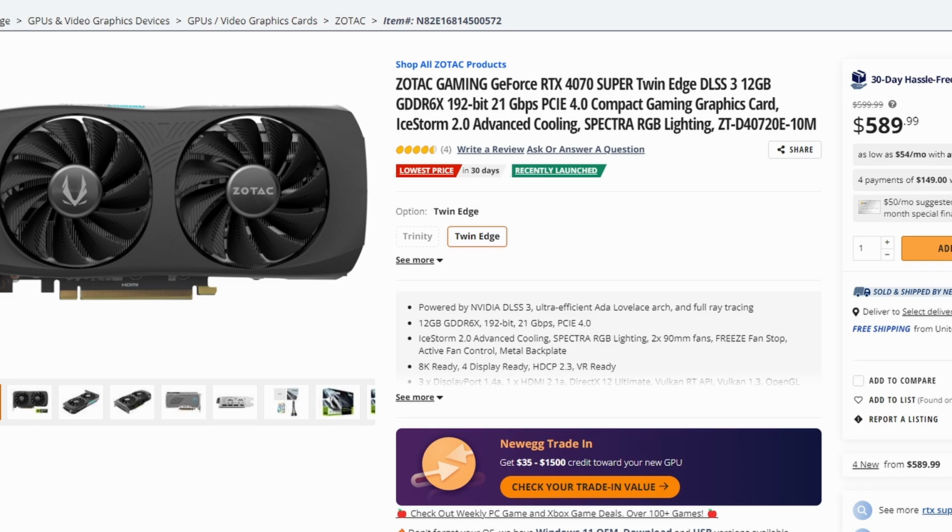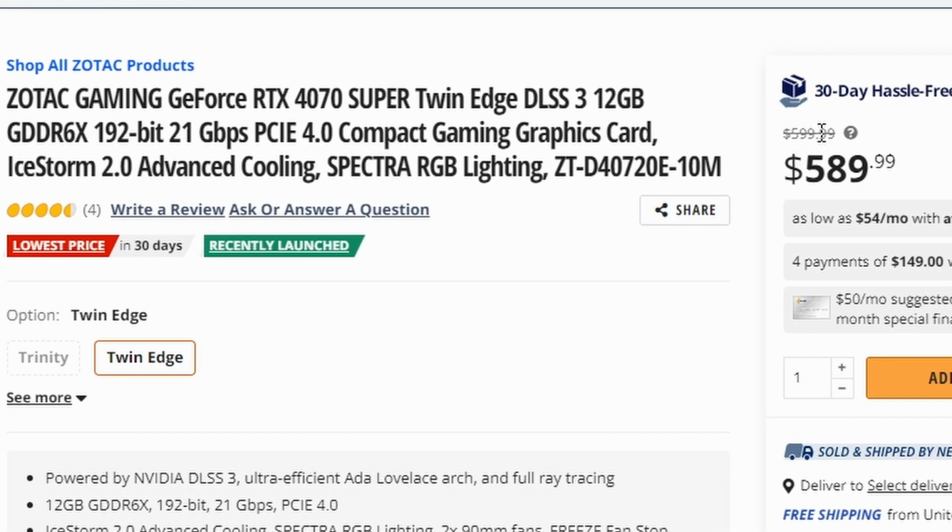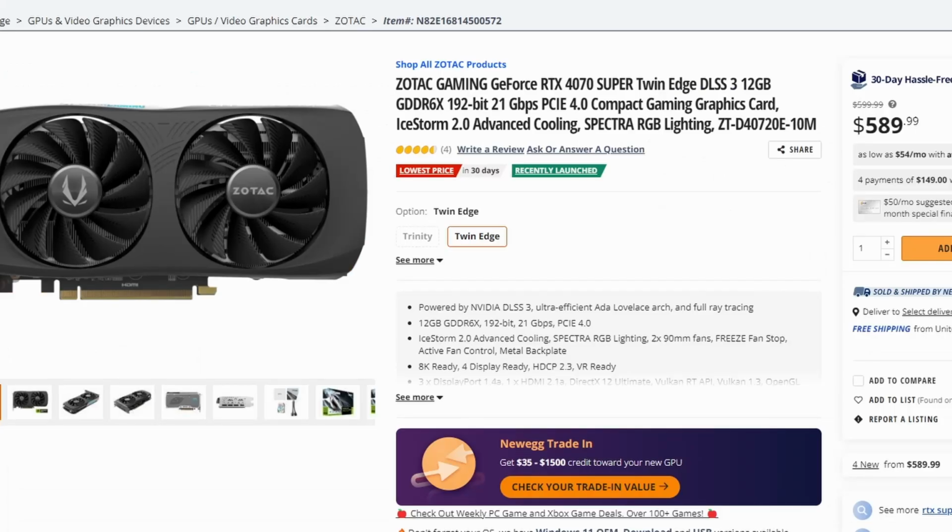And next up, we got our first price drop for the RTX 4070 Super, and as you can see, it's not a huge price cut, but it is a price cut. Basically for this particular model, the MSRP was $599, but now we're looking at a cut of just shy of $10, which is again not a big cut, but it tells you something. It indicates that price drops are already coming in, because the RTX 4070 Super was only released a short while ago, and already there's a little bit of a price cut, so that would indicate there should be more price cuts coming in the future lineup.